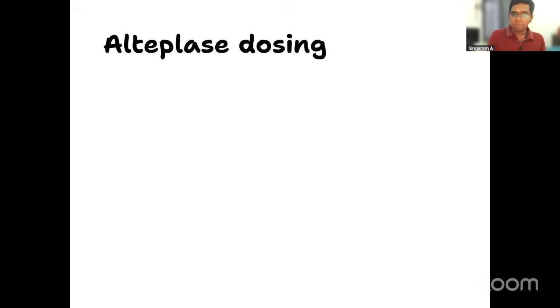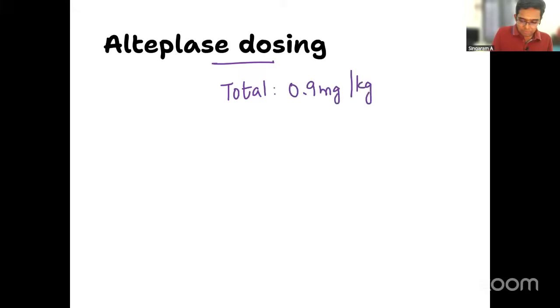Now this is one of your PYQs. You have to tell me the answer. What should be the dose of alteplase? How much will be the total dose of alteplase? This is one of your recent PYQs. The total dose is according to the body weight. It is 0.9 milligrams per kilogram, up to a maximum dose of 90 milligrams. Maximum should be 90 milligrams, right?